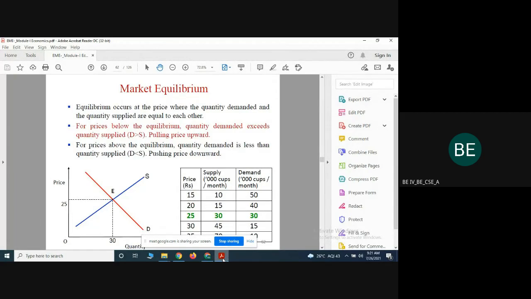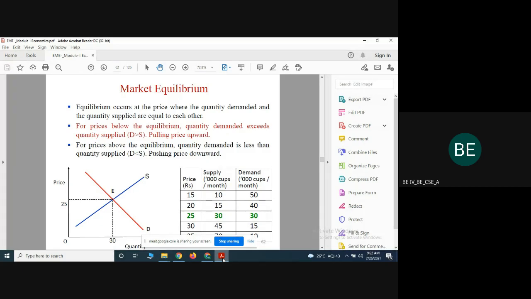For example, in the beginning of the class itself, we have seen what equilibrium is. Both of them should be benefited. That point we call an equilibrium point. So I am a seller, you are a buyer. From the seller's point of view, I want to get more profit from selling the product, whereas from the customer's point of view, they want to buy more quantity of things for a lesser amount of money. It is their expectation. When both expectations meet at one particular point, that point we call the equilibrium.